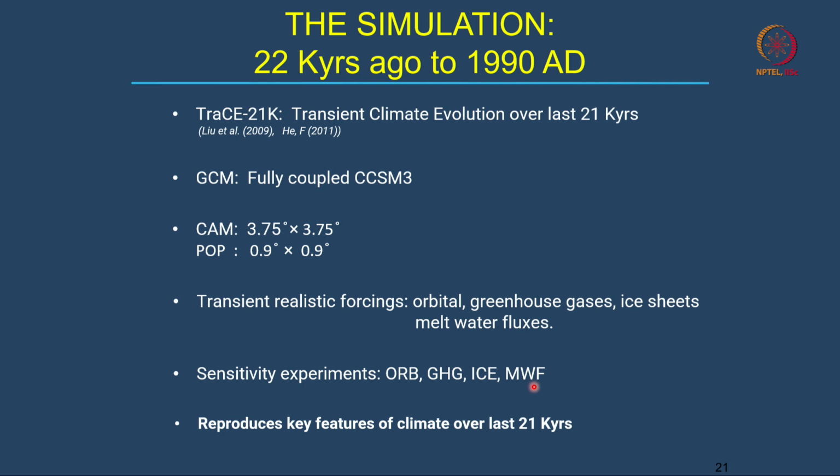The idea of doing these individual simulations, in which only one quantity is varied, is to understand the effect of these four forcings on the total change. If you change one at a time, you get a better idea of what each one is contributing. Finally, you change all of them together and you get the total change. So, this simulation reproduces the key features of the climate change that occurred in the last 21,000 years.